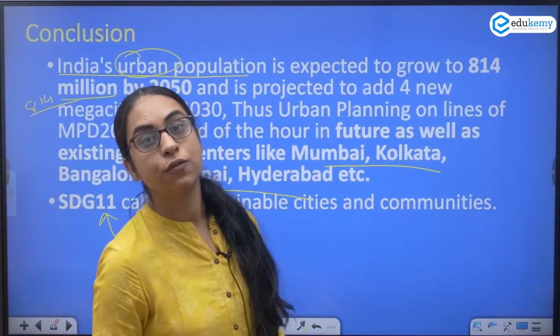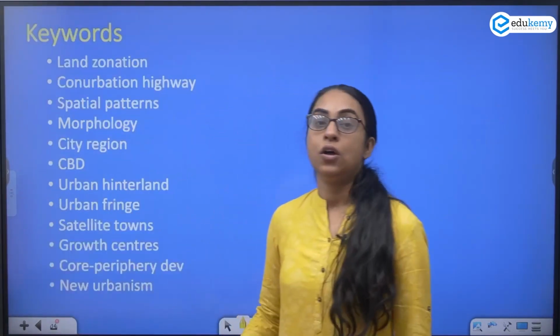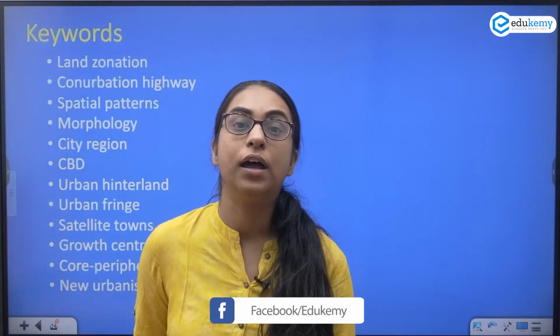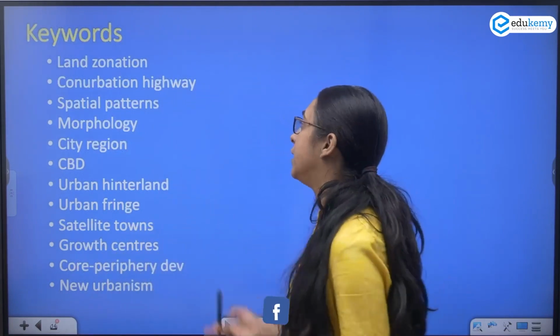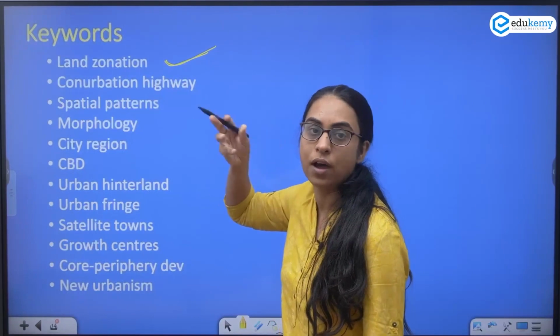Right? So this is from my side, but then you also need to understand that in settlement geography there are a few key terms that you need to apply across your answers, like land zonation. You can use this as in any master plans, you have land zonation.